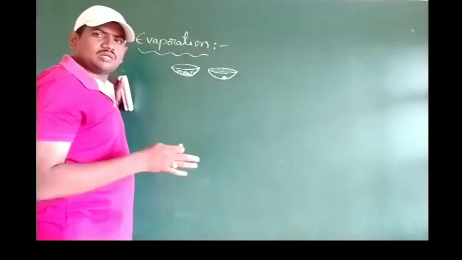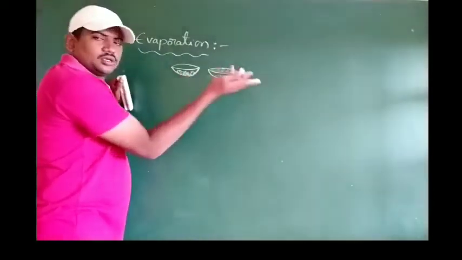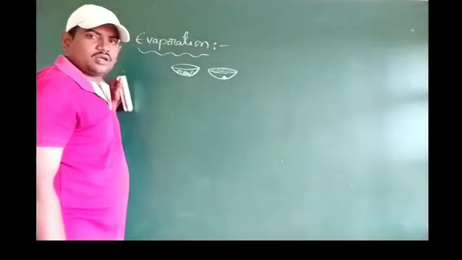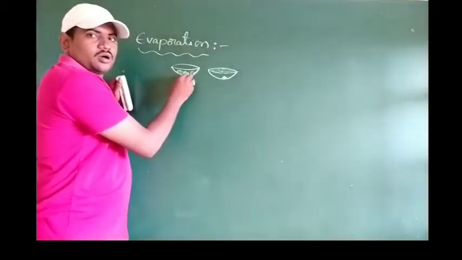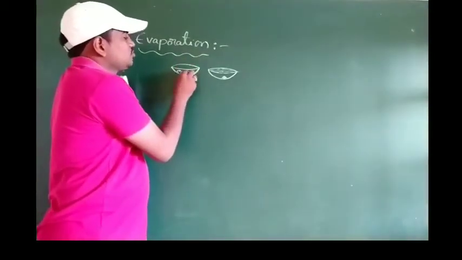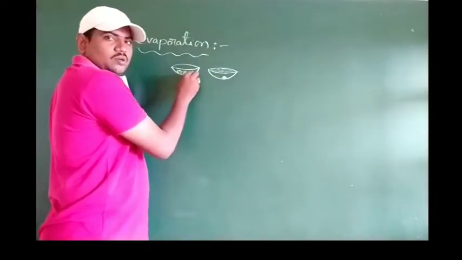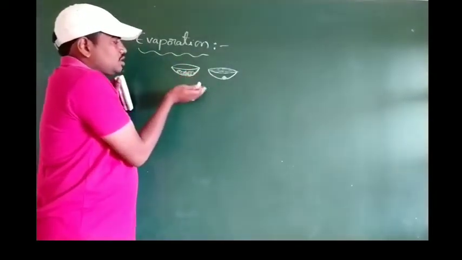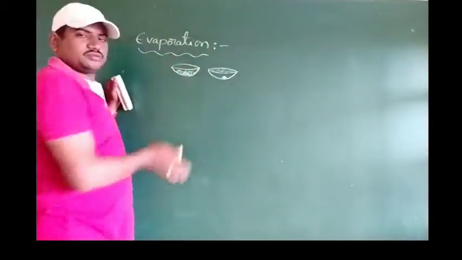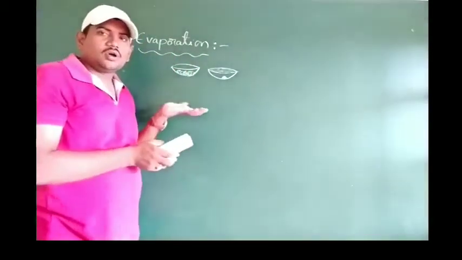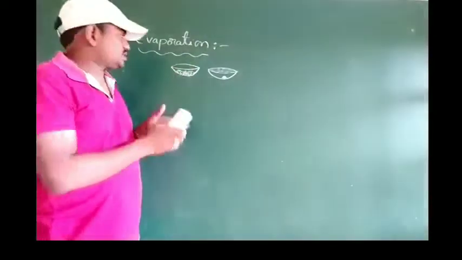All the moving molecules have kinetic energy. The molecules at the bottom provide energy to the molecules on the top surface. The molecules on the top surface absorb this energy from the bottom molecules and try to fly off, meaning jump from the surface.